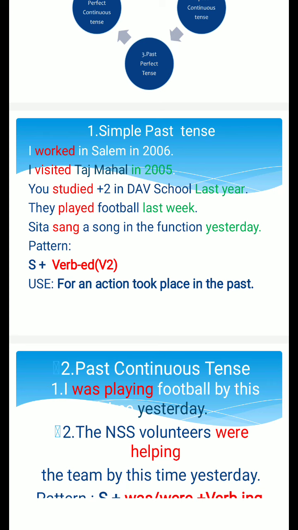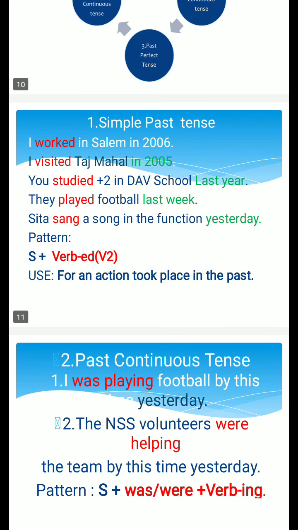You studied plus 2 in DAV school last year. So when we use the simple past tense, we use time tags like last year, last week, last month, past years, or days, yesterday, 2 days back, 5 days back, 1 week back, something like that.